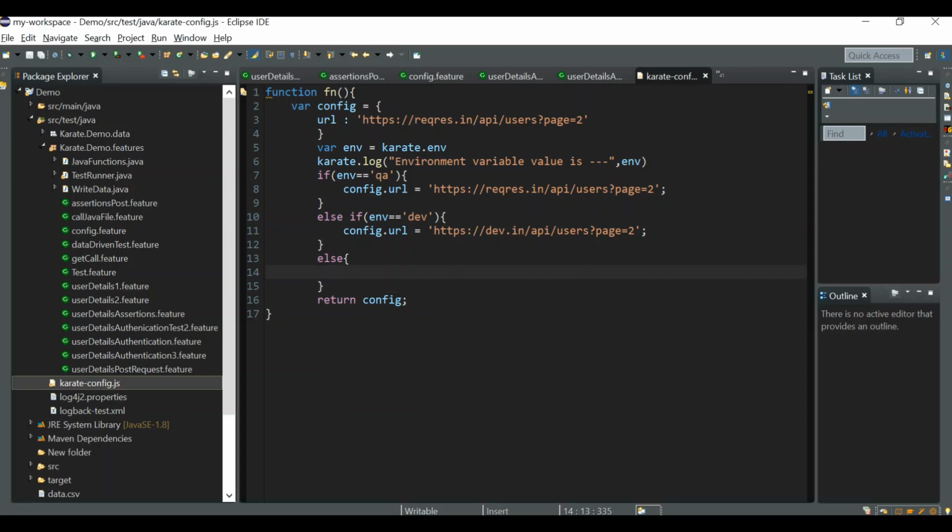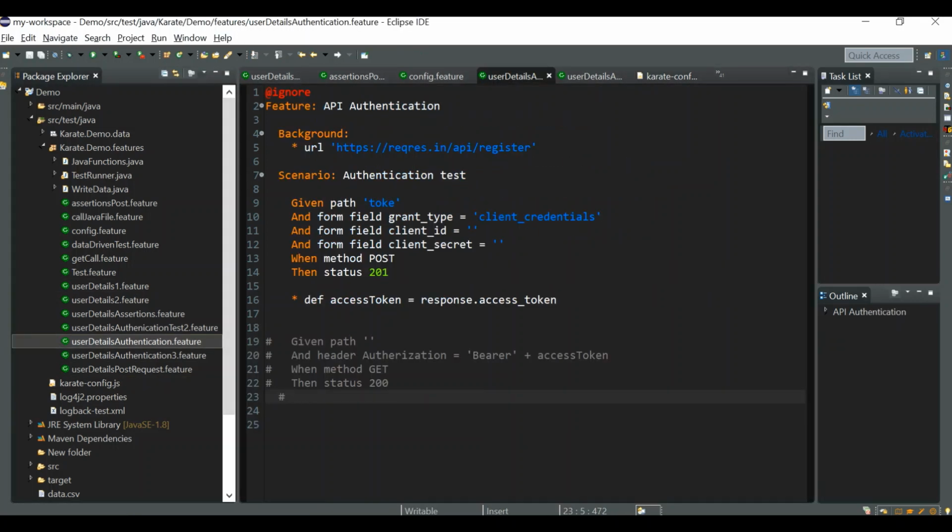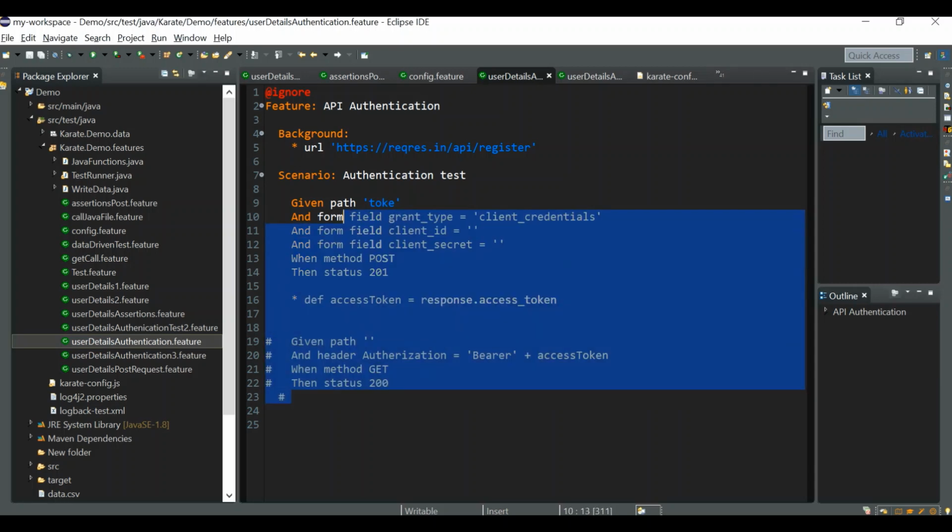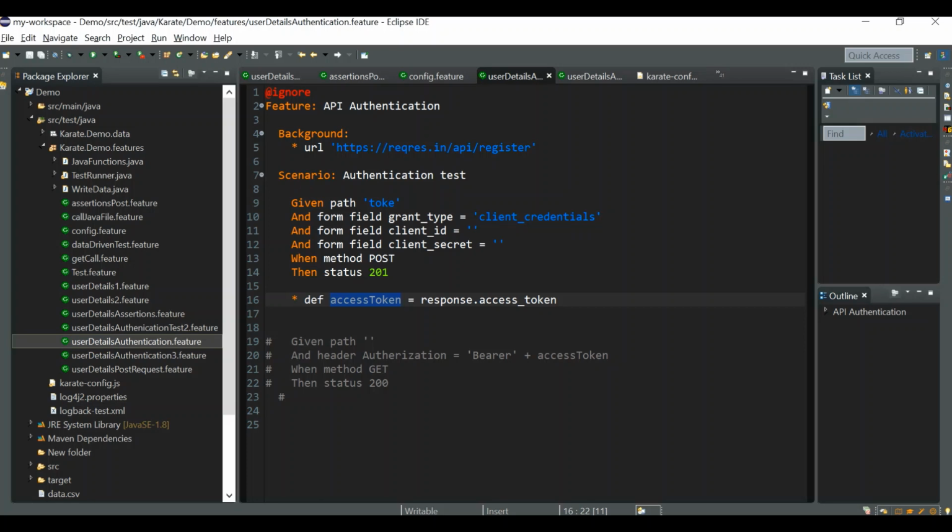So before talking about that, let's go to the authentication feature, user details authentication dot feature. For those who have not watched the video that talks about how to generate the token, please watch it. I'll give you the links for both the karate-config.js and authentication videos in the description box. What we are doing in this particular feature is passing the form fields and generating the access token, right? Since these are dummy data, it will not give you a valid access token, but still we can use it for testing purposes.